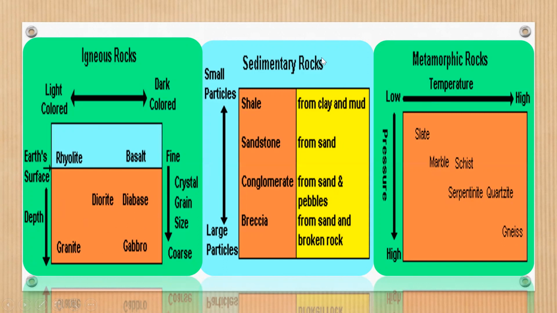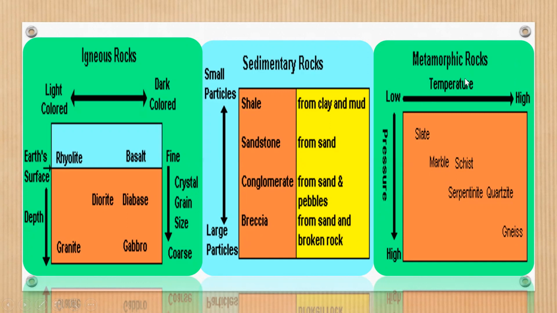Now coming to sedimentary rocks, small particles and large particles. This is basing on color we divided. Basing on small particles: shale, which is formed from clay and mud, sandstone from sand, conglomerate from sand and pebbles, breccia, this is from sand and broken rock.